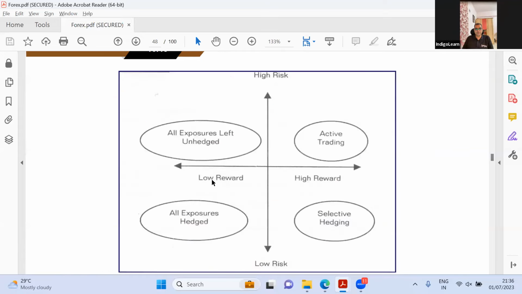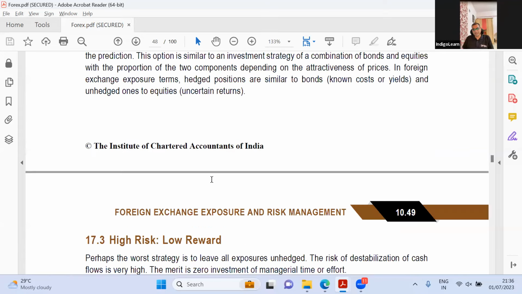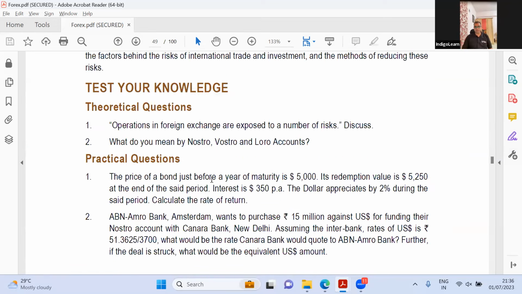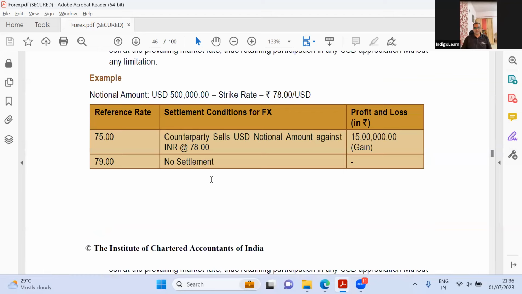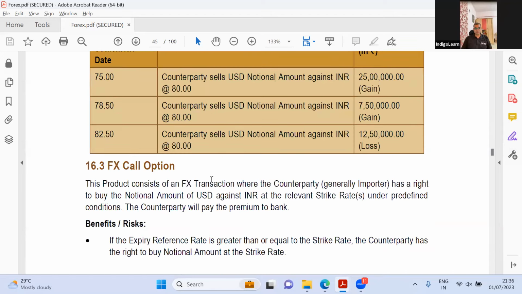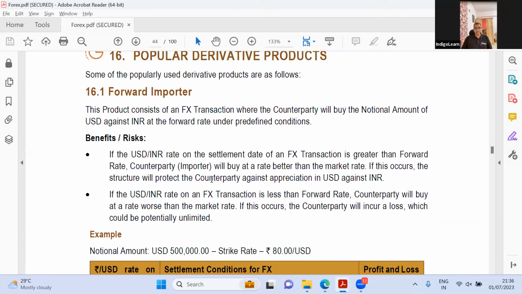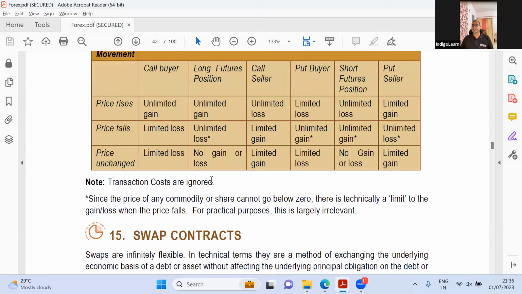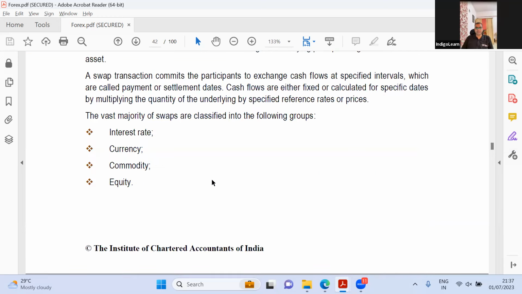Strategies for exposure management. Yeah, this is the same stuff. So other than 2-3 new things, which is that SWIFT, then this aspect about FX put options, FX call options, what are the favorite dollar derivative products, and some amount of stuff on interest rate swaps and all that, I don't think there's anything major here. This probably I can say is 80% same. There's not much difference between the old syllabus and new syllabus for the Forex chapter.